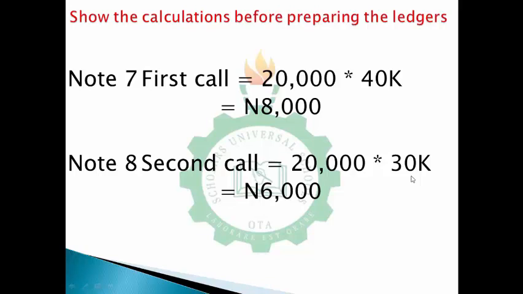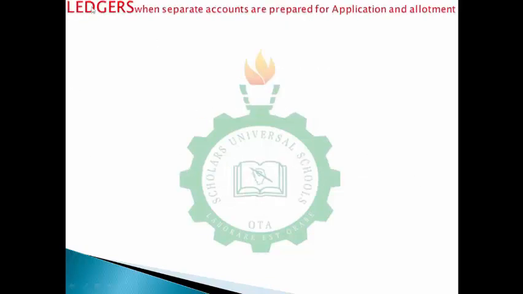Now, to prepare my ledgers, don't forget, first of all, these are ledgers on separate accounts I prepare for application and allotment. The reason why I'm separating application and allotment is because of the instruction I gave you earlier in this video. In terms whereby you are asked to set off application on allotment or application against allotment, you might not find it easy if you are using a combined or joint application and allotment account. That's the reason why I want to separate this, so that you'll be able to see how everything plays out.